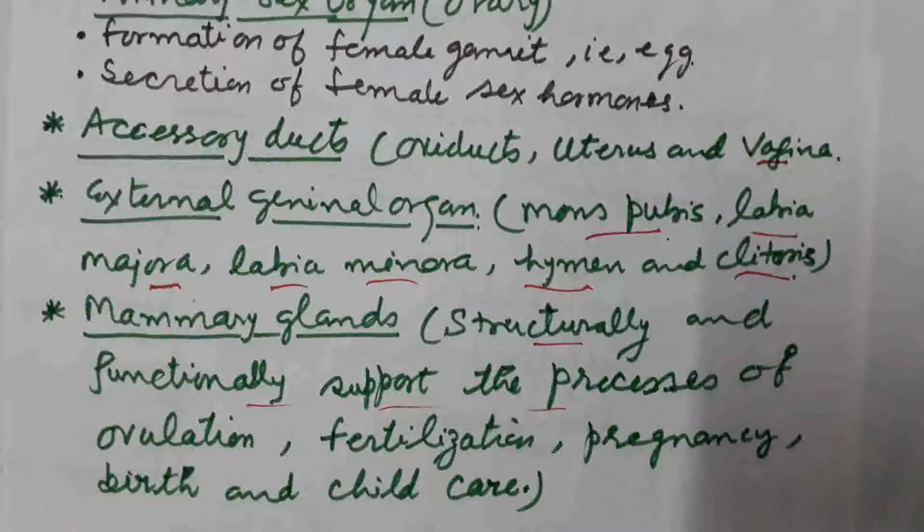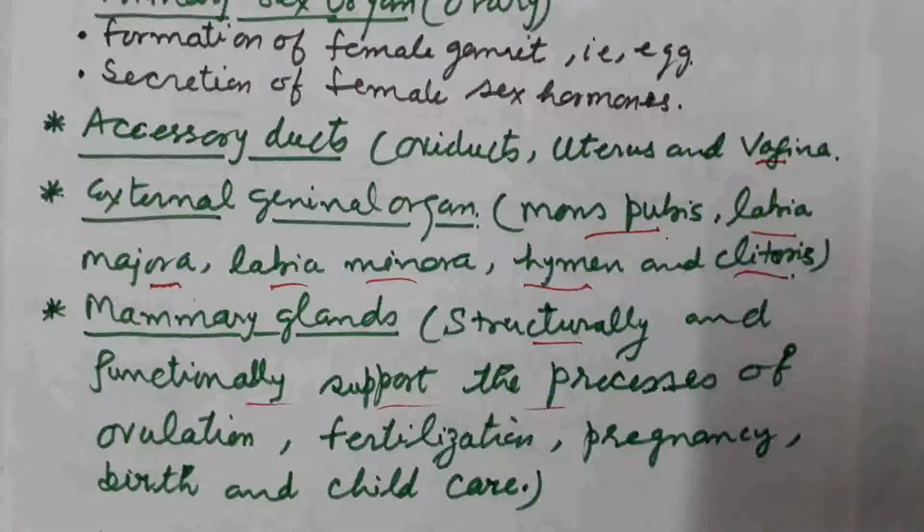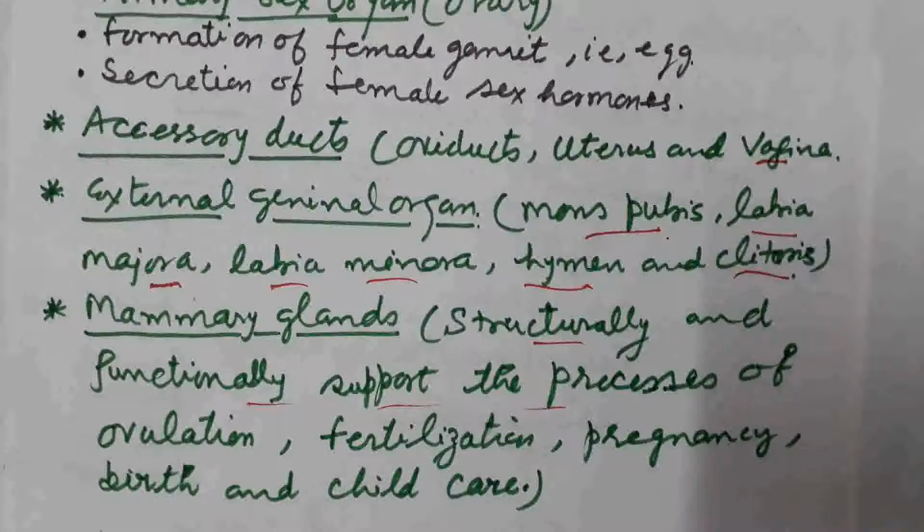Pregnancy, which is of 280 days in the human female, and also support the birth and child care. So these all are the processes which are supported by the mammary glands in the human female.